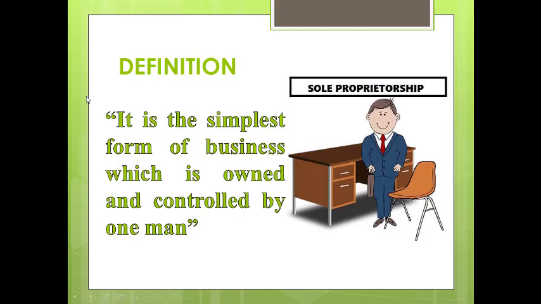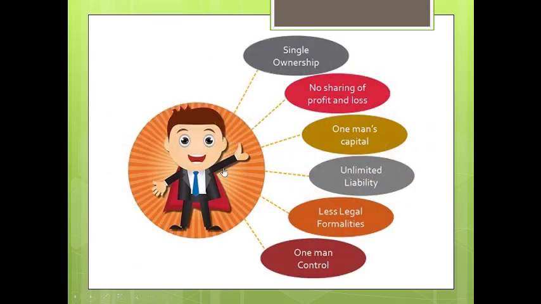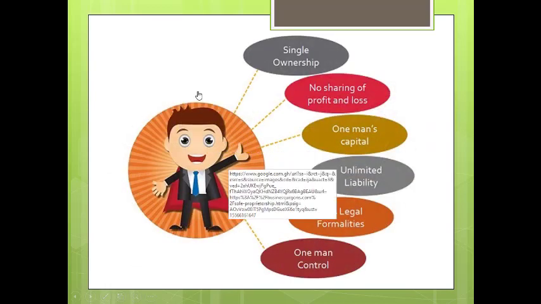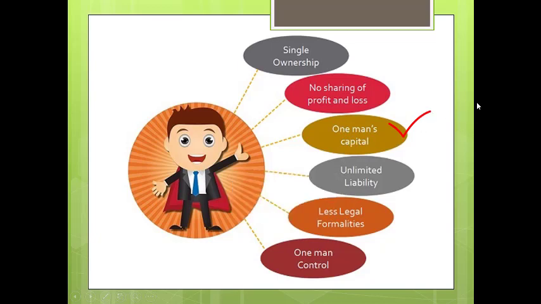So the first kind and the simplest kind among them is sole tradership, a business owned and controlled by one man. Guys, in a single ownership, there is a single owner. He alone gets all the profit and he alone bears all the loss. One man capital, okay, unlimited liability.